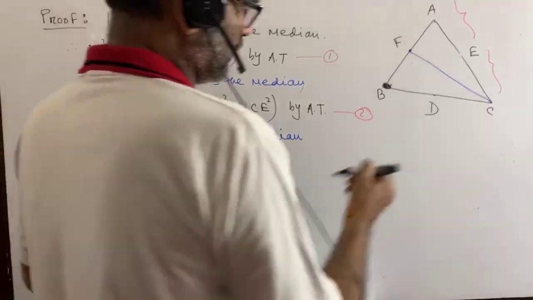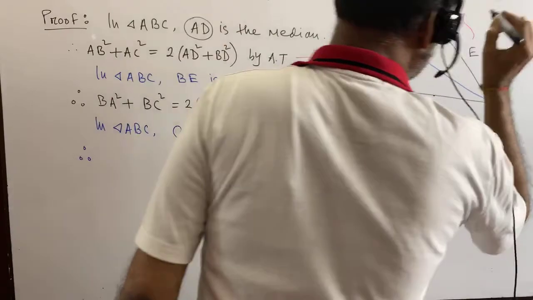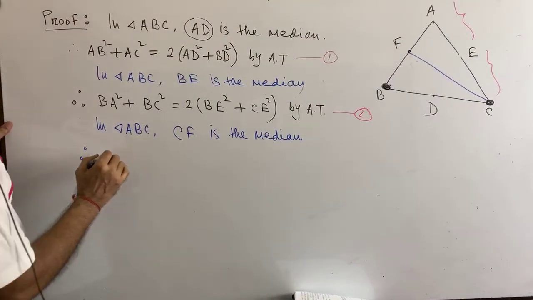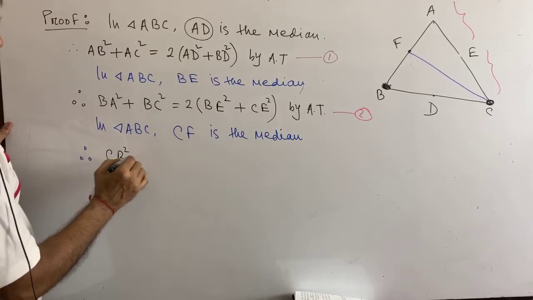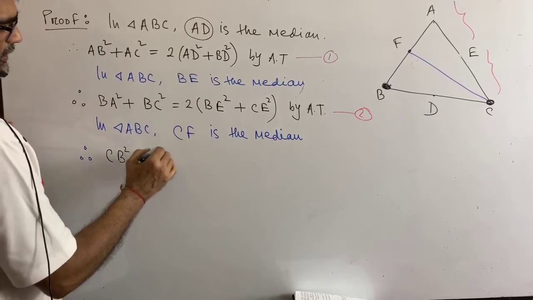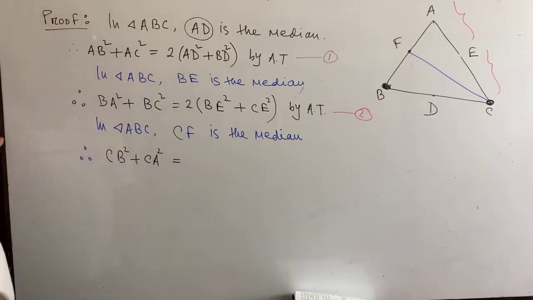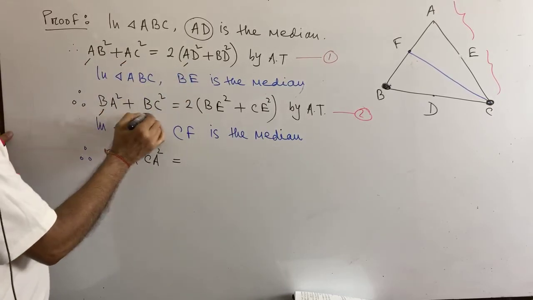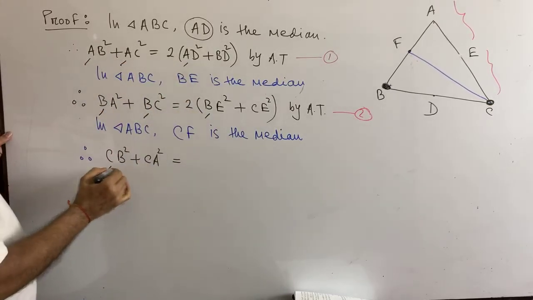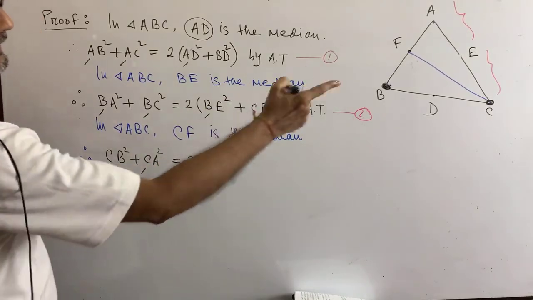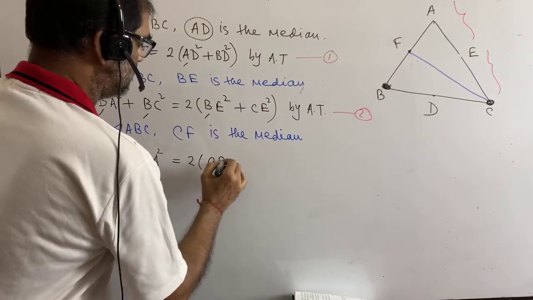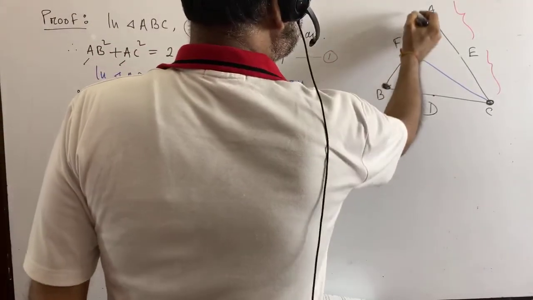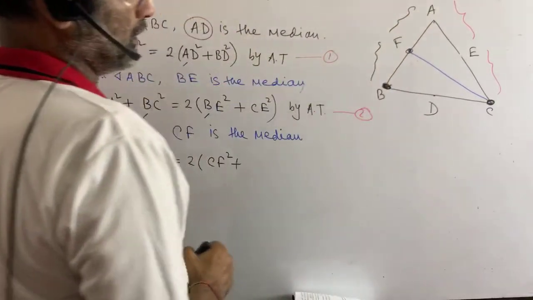Now the starting point is C. So we can write down CB square plus CA square is equal to 2 into CF square plus AF square, this is the midpoint and these are equal, right?